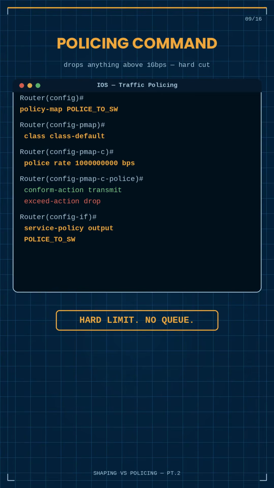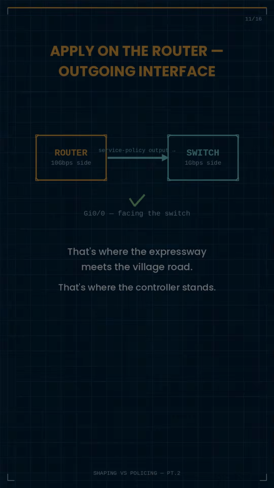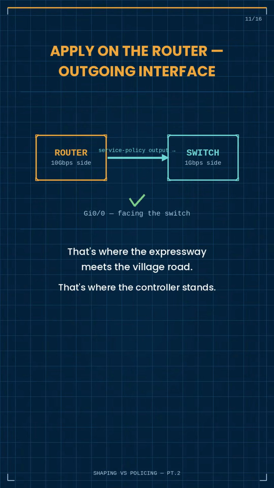If you want shaping, you buffer the excess and release it smoothly. The cars queue at the junction and feed onto the village road at exactly 1 gigabit per second. Nothing is lost, just paced. If you want policing, you enforce a hard cutoff. Any traffic above 1 gigabit per second is dropped immediately at the router before it even reaches the switch. The village road never sees more than it can handle.